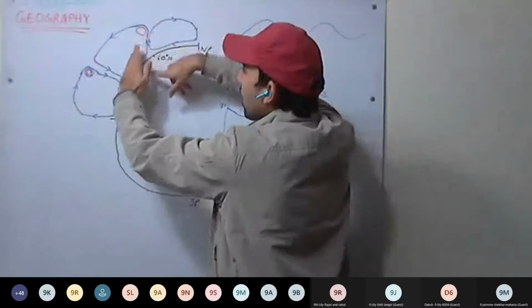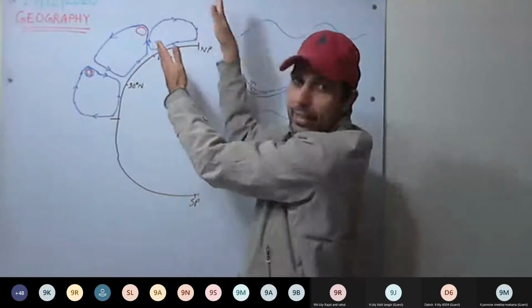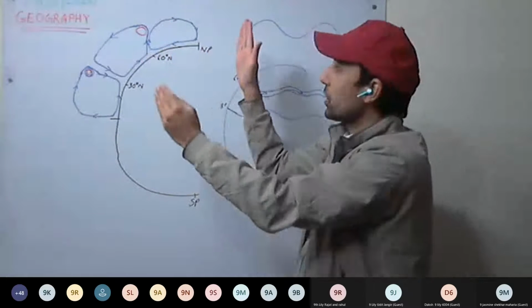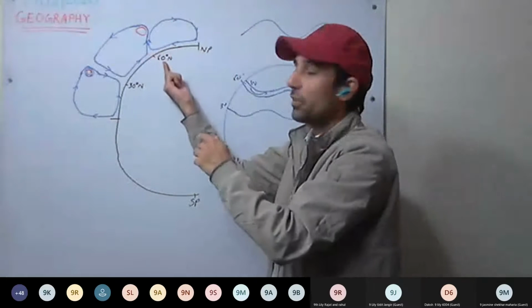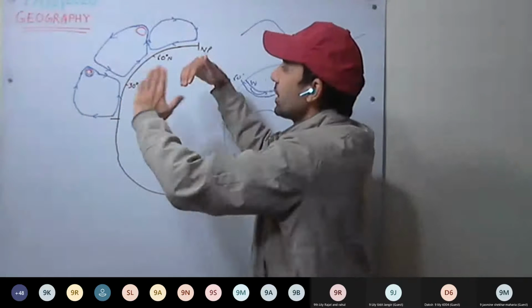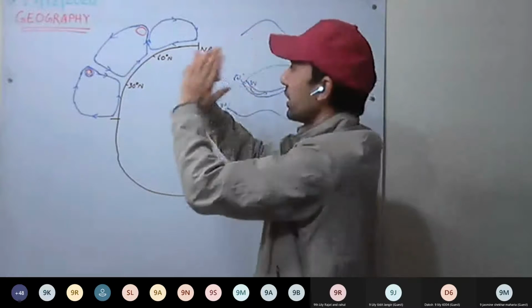These are hot and less dense. These are cold and more dense. So the pressure gradient is already there. So wind must flow from low pressure to high pressure. But because of the Coriolis effect, what happens? These winds, rather than flowing into each other, are moving along the boundary. They move along the boundary.